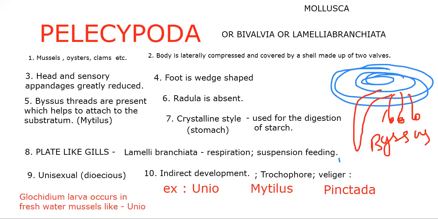So this is a very diversified class. It even includes Pinctada, the pearl oyster.